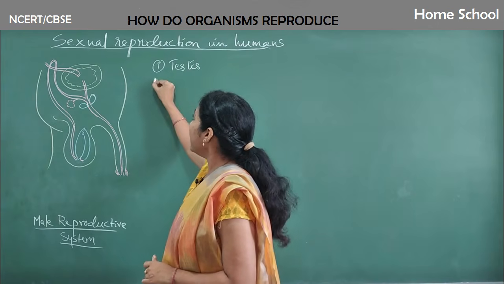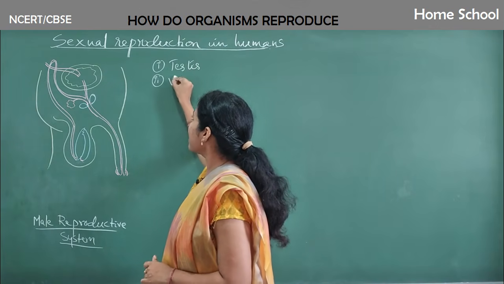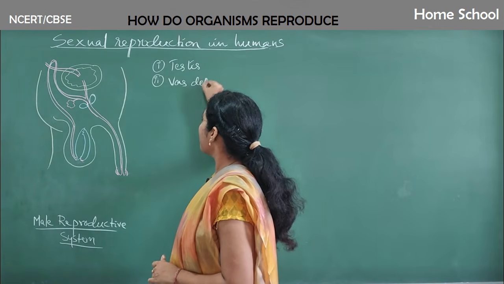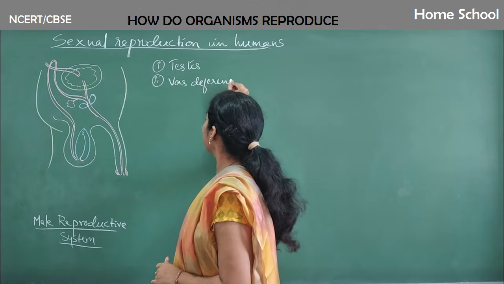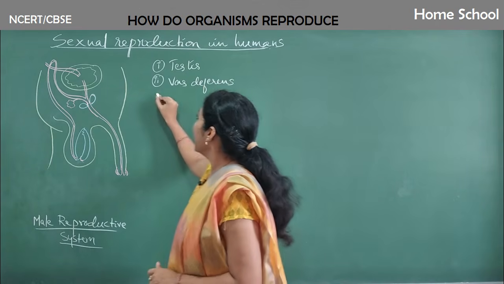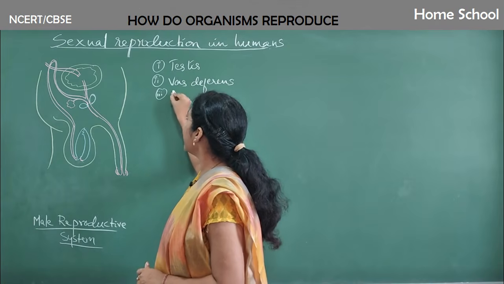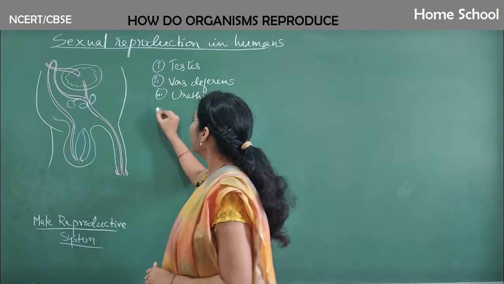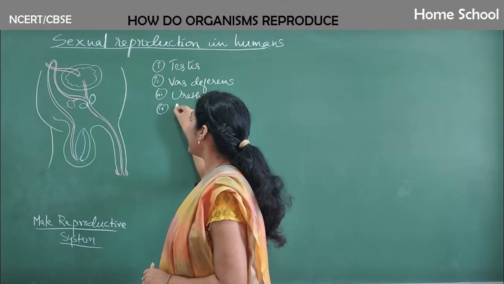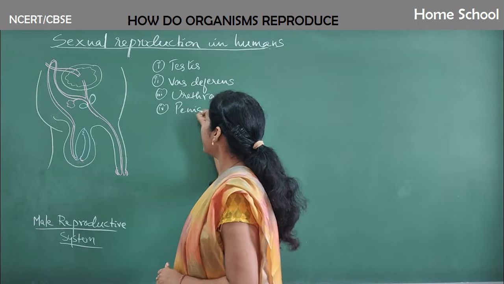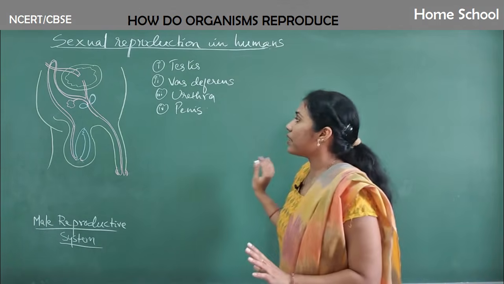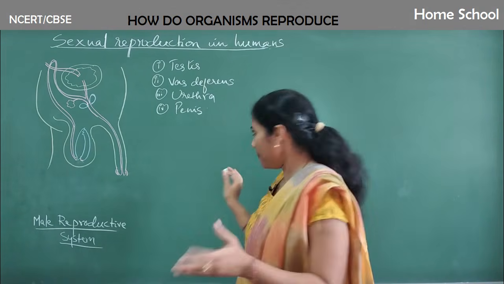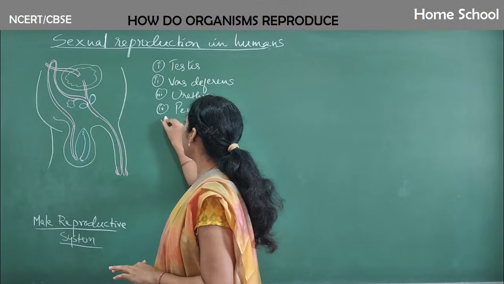And later vas deferens. Vas deferens. And the third one is urethra. Urethra and penis.